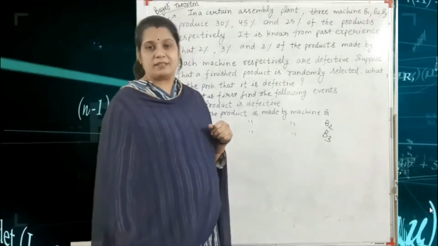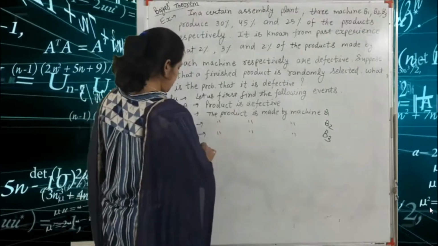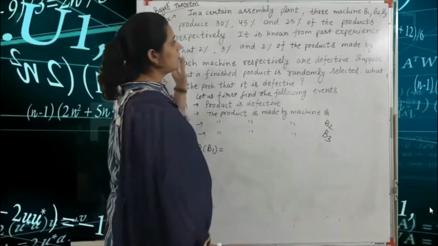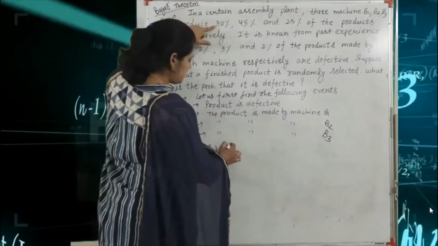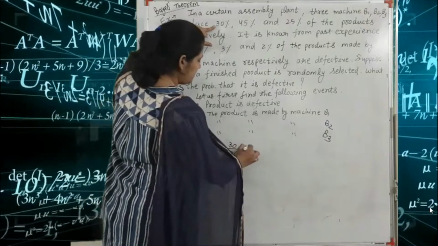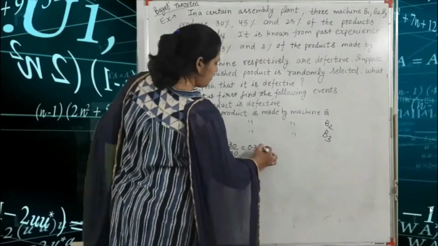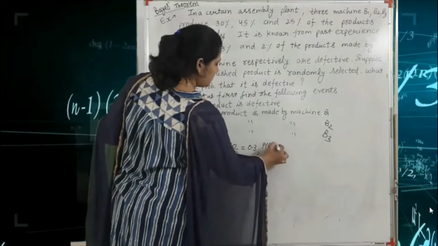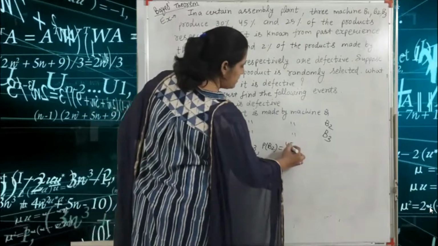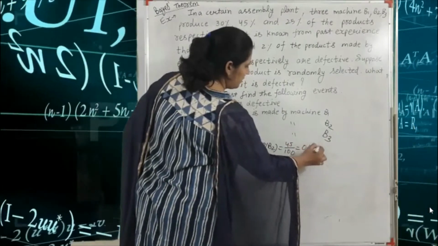Next, we are given the probability of B1. Probability of B1 is 30%, that means 30 by 100, that means 0.3. Got it? Next, probability of B2 is 45%, so we write 45 by 100, that means 0.45.